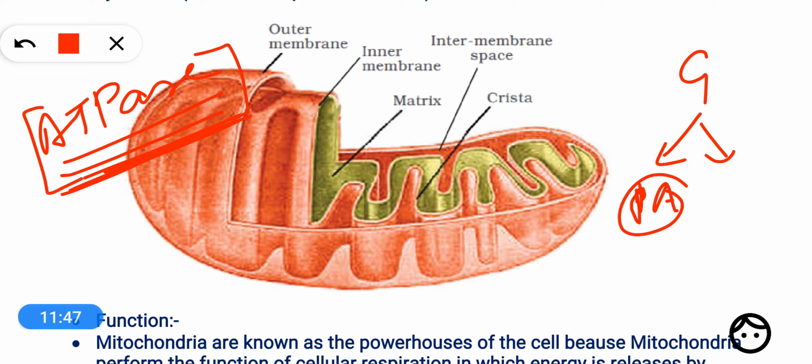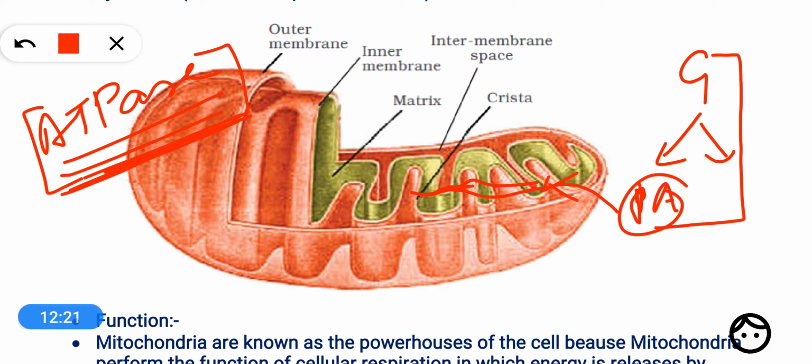Then pyruvic acid enters into the mitochondria, and further degradation of pyruvic acid goes on, and finally energy is released. There are a number of steps involved in this whole process. The first process, conversion of glucose to pyruvic acid, is called glycolysis. Then inside the mitochondria there are two or three more very extensive chains of reactions, cycles of reactions, known as the Krebs cycle and electron transport.